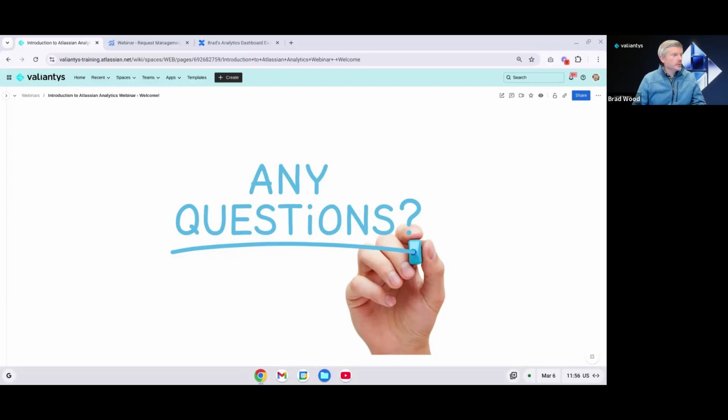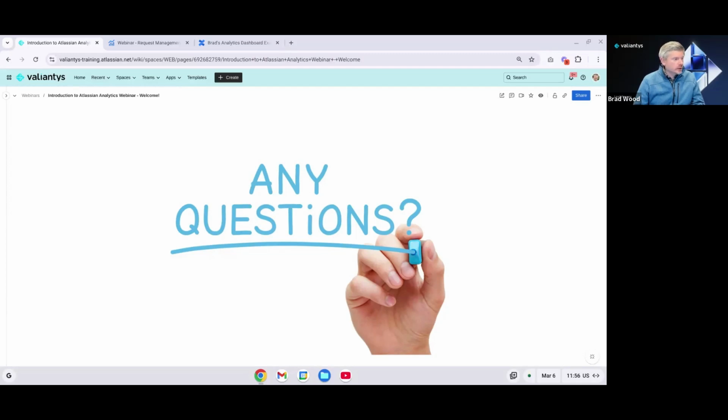It is possible to use custom fields in analytics. I see this question here. It's a little trickier to configure than your system fields, but you can pull those in. We saw those in a couple of examples this morning where we were pulling some custom fields on our initiatives dashboard. That's a great question, and the answer is yes, you can pull your custom fields into analytics.